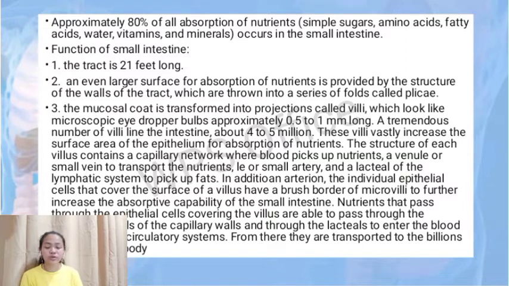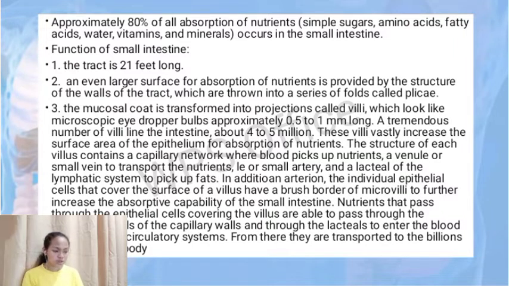The mucosa coat is transformed into projections called the villi, which look like microscopic eyedropper bulbs approximately 0.5 to 1 millimeter long. A tremendous number of villi line the intestine, about 4 to 5 million. The villi vastly increase the surface area of the epithelium for absorption of nutrients.